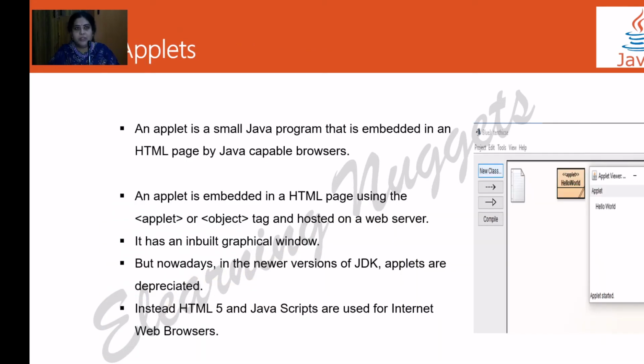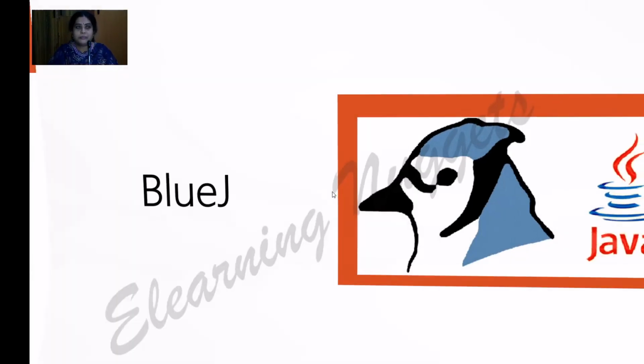Now coming to Java applets. Applets are those programs which are embedded in the HTML document. So when we talk about HTML, immediately our mind will go to web pages. So you're right, you can view these particular Java applets in your web browser. Apart from that, in BlueJ you have an applet viewer through which you can see these applets. It's a small graphical user interface window. Now applets are deprecated. That means no longer are applets used. Nowadays we are using HTML5 and JavaScript for writing these programs on our web browsers.